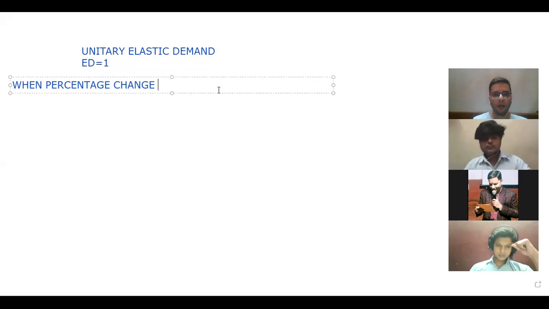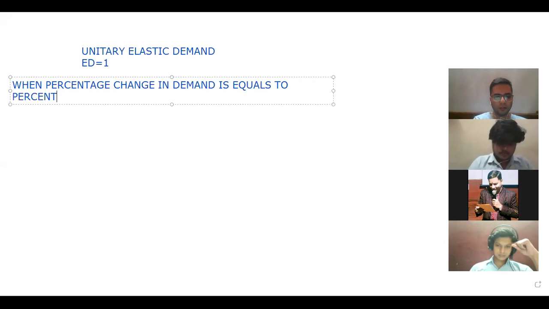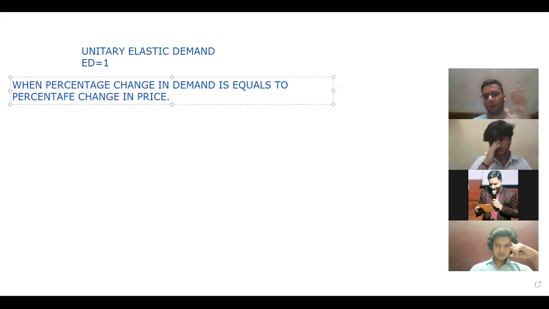When percentage change in demand is equals to percentage change in price, that is known as unitary elastic demand.